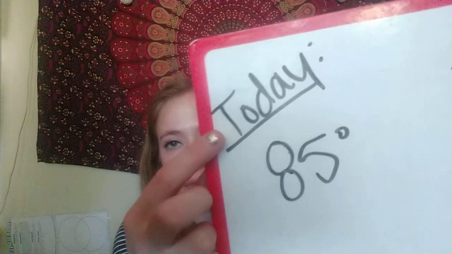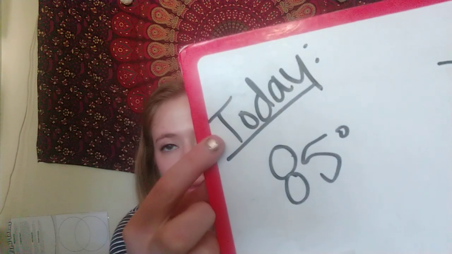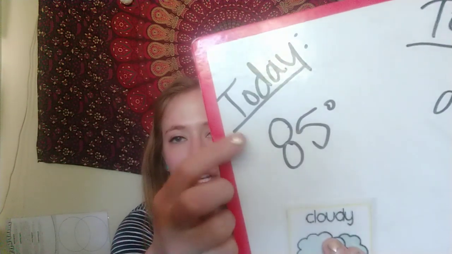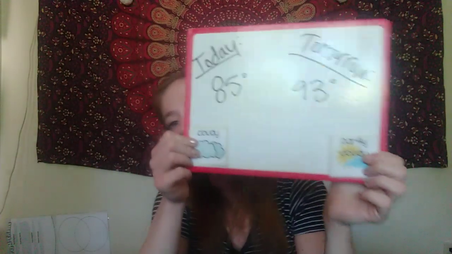So here we go. Today is going to be a high of 85 and cloudy. Tomorrow will be a high of 93 and partly cloudy. So there we go.